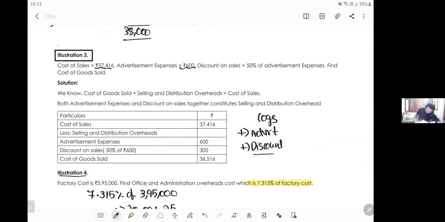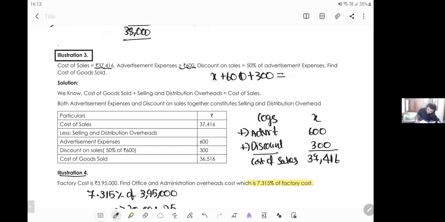Then you get cost of sales. How much is cost of sales given? 37,416. Advertisement expenses is 600. Discount on sales is 50% of advertisement expenses. What is 50% of 600? 300. So x plus 600 plus 300 gives 37,416.